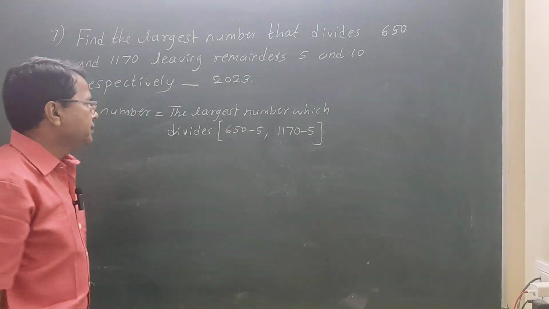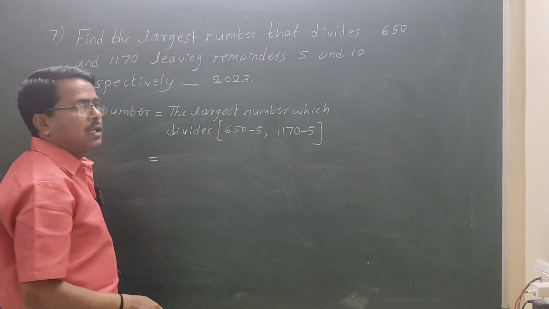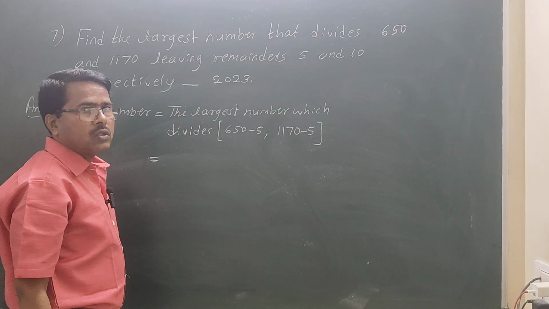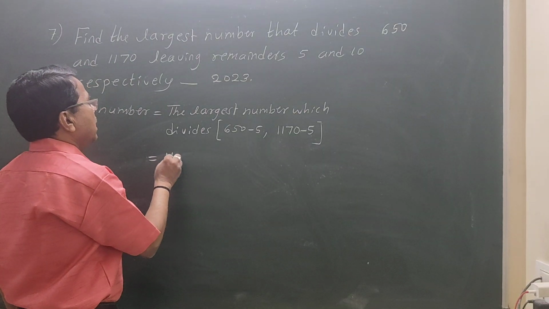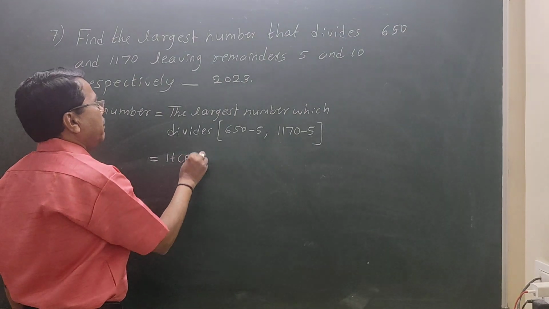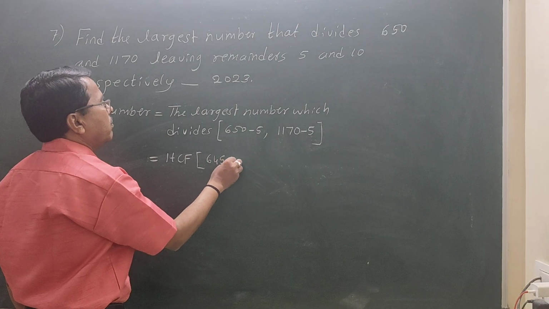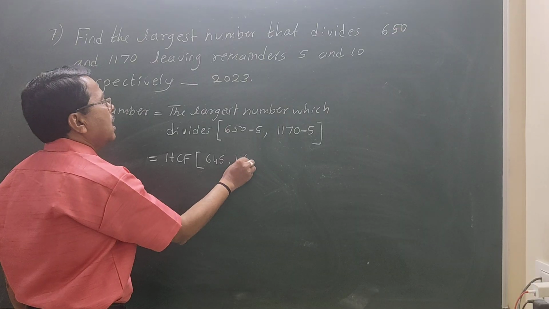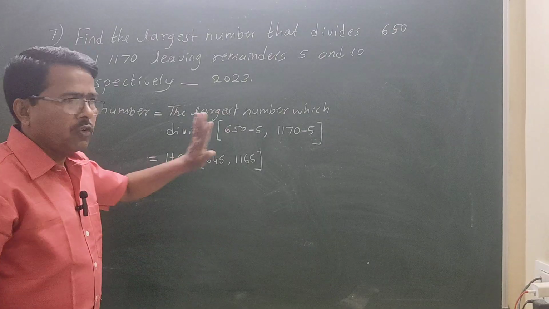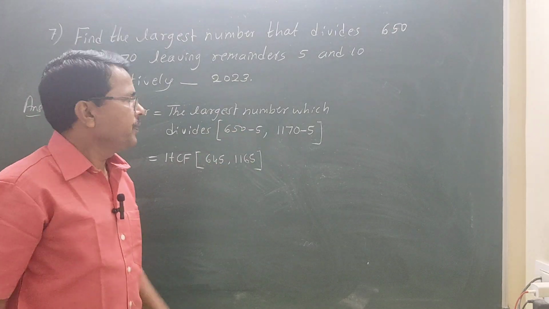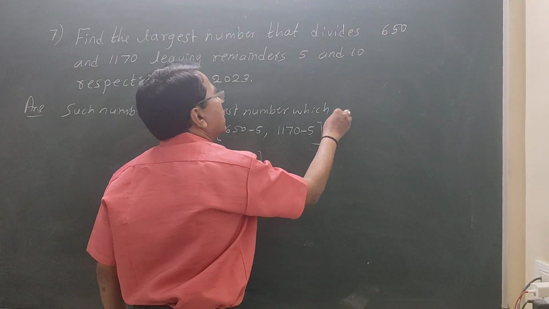I'll explain clearly. This is nothing but the largest number, the highest common factor. It is the HCF of 645 and 1165. Okay. Before explaining the next step, I will take one simple example and make you understand.